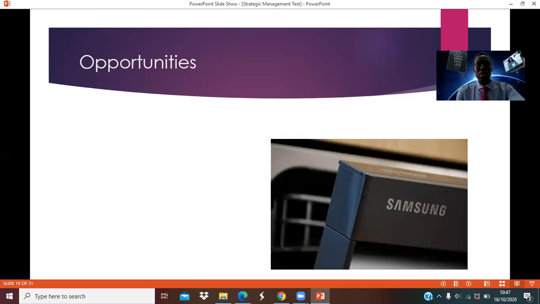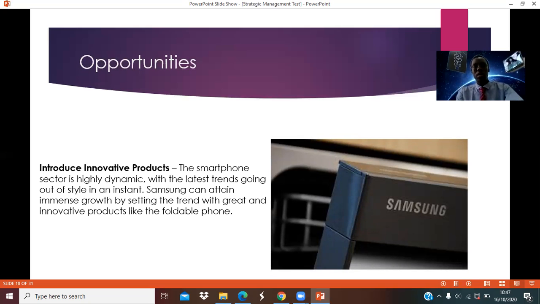Another opportunity that we're looking at is the introduction of innovative products. So the more Samsung introduces new products, the more customers they get and the more profit they make at the end of the day.